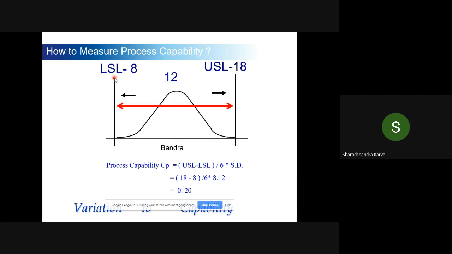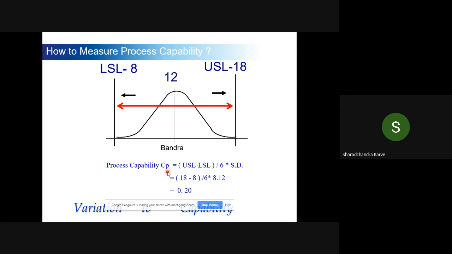So what is left is only to reduce the variation in the process. Whenever you Google Six Sigma, they will always say it is about reducing the variation in the process. What you achieve by reducing the variation is a lesser denominator, and if you have a lesser denominator, your capability goes up.